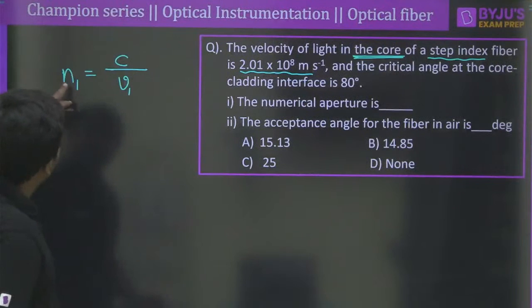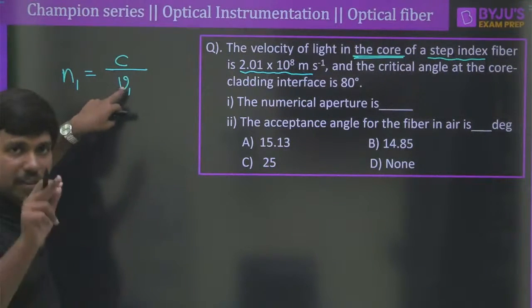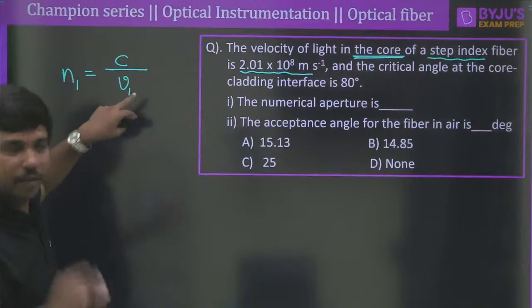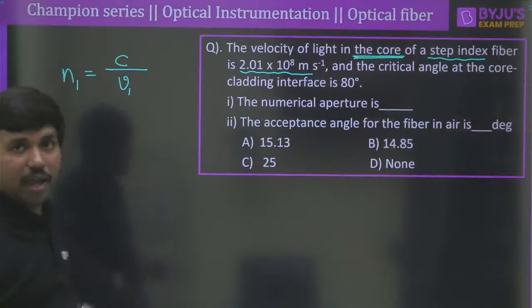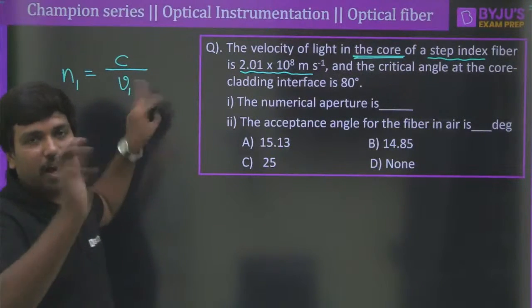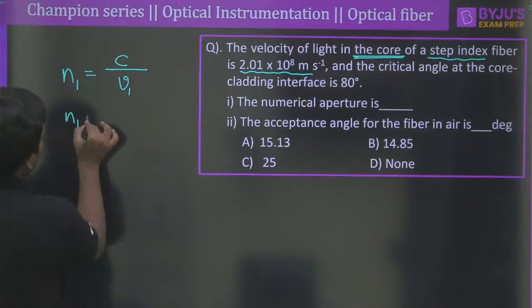That's why you must understand, if the refractive index is more, the velocity of the light in that particular medium will be less, or the speed of the light in that particular medium is less. If the refractive index is low, then it means that the speed of the light in the medium will be high. Clear? So keeping that in account, it is very easy to calculate n1.